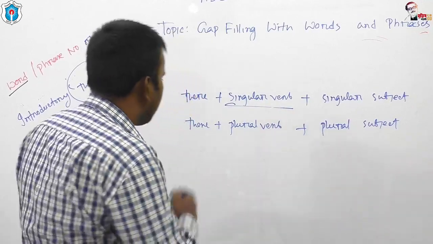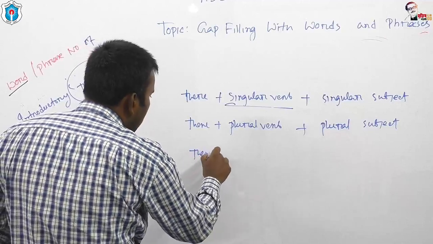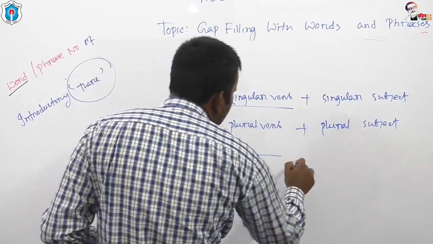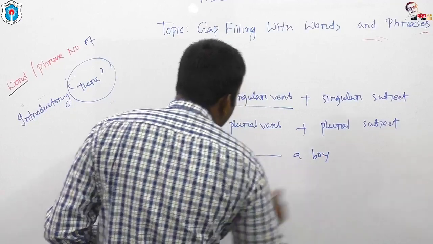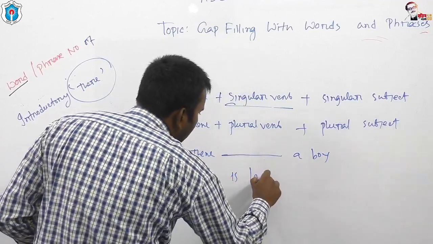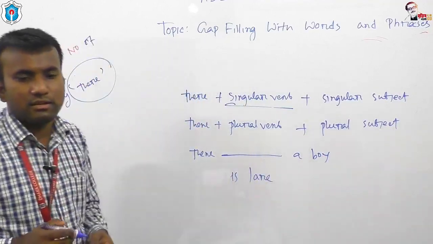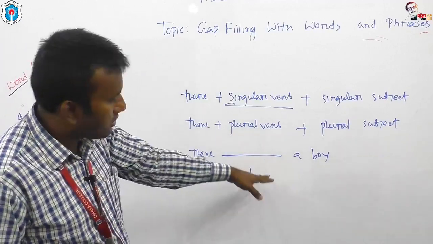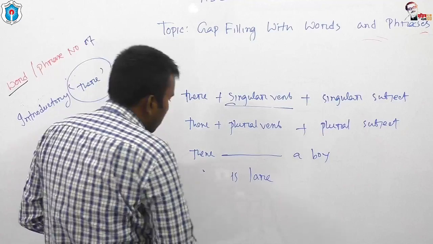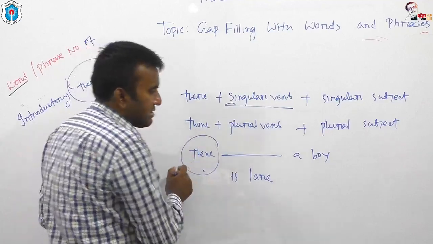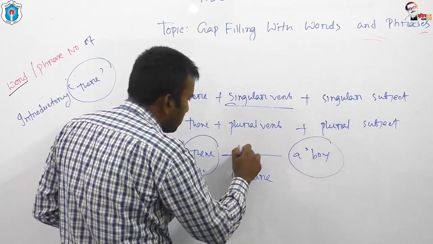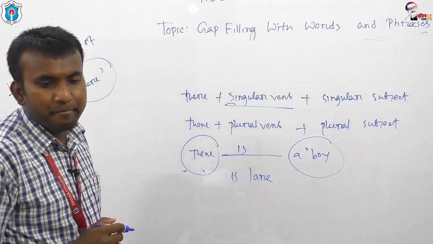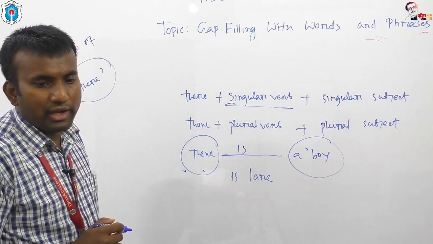I'm going to give an example. There dash a boy, is or are. What should be the answer? There is or there are. Here there is not the subject, the subject is a boy, that's why you have to use there is a boy. Okay, there is a boy. Clear to you?